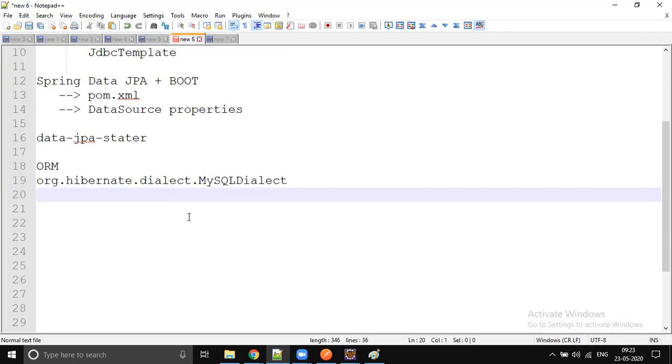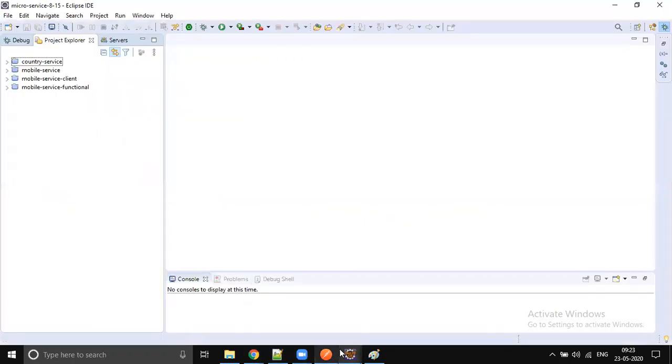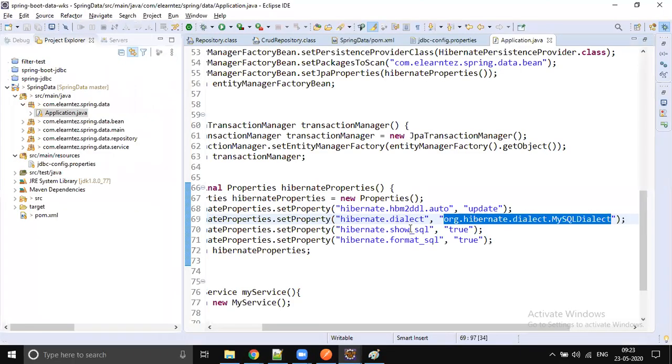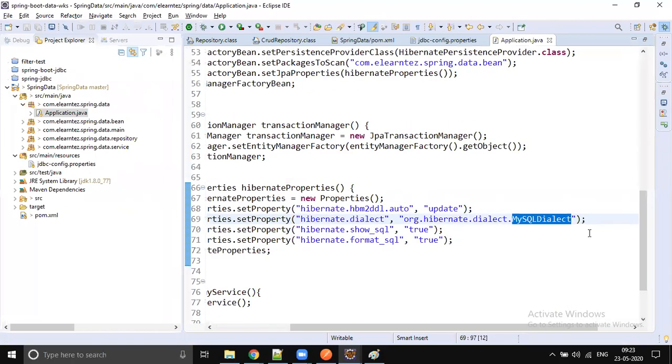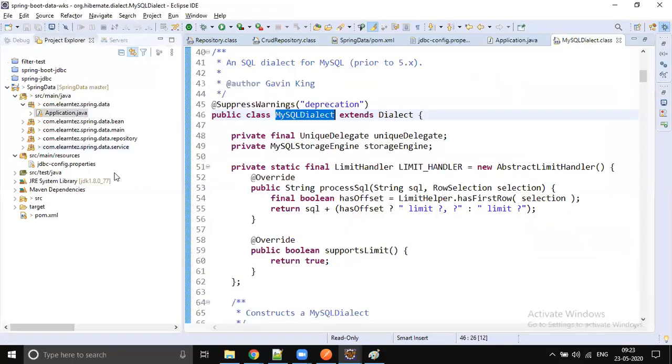But how exactly JPA or ORM technology generates database-dependent queries is just because of this dialect. There are so many dialects already written. Let me open a few of them. Let's open this. See, for MySQL itself there are four: 55, 57, and so on. So let's go to that package.